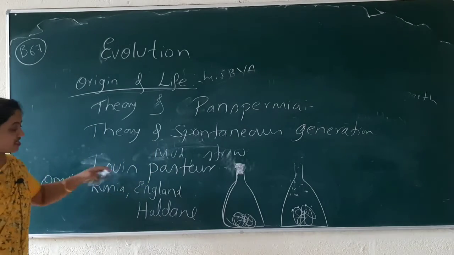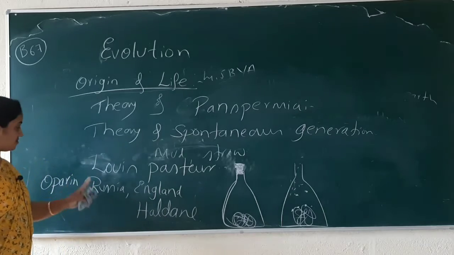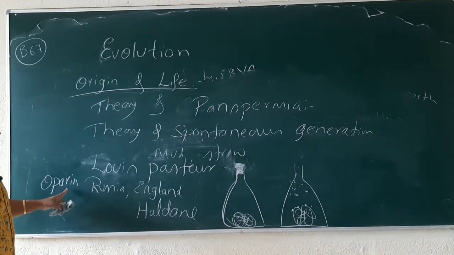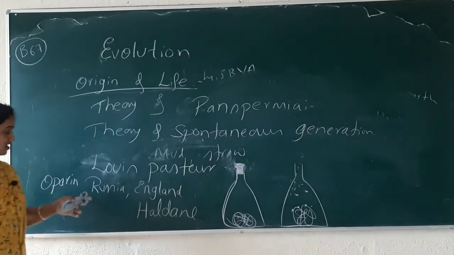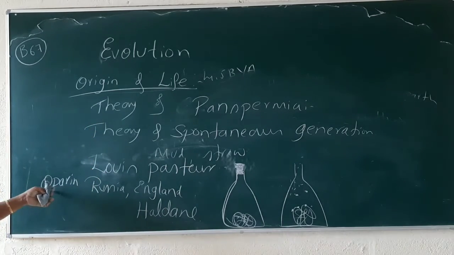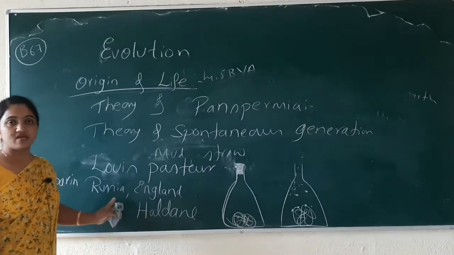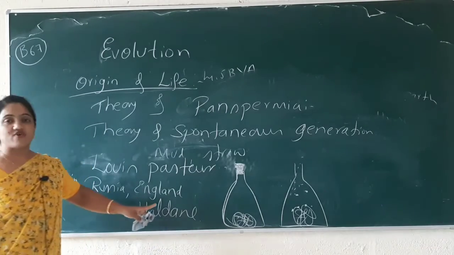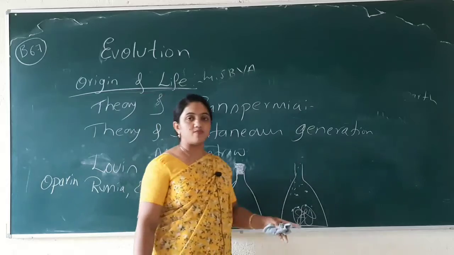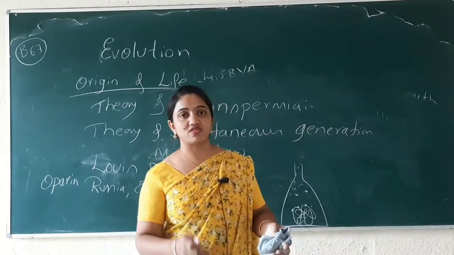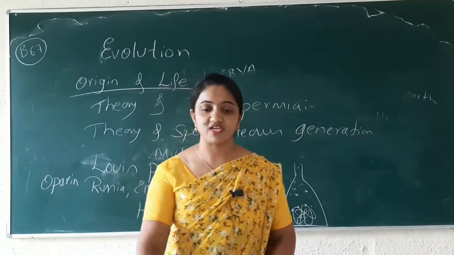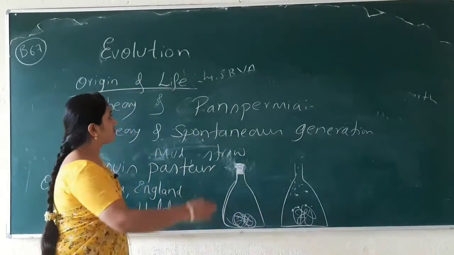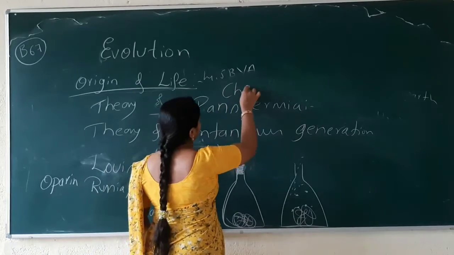Oparin is the scientist from Russia, and Haldane is the scientist from England. You have to remember these two scientists' names. What is their contribution? They put forward their contributions in the form of a theory known as the theory of chemical evolution.